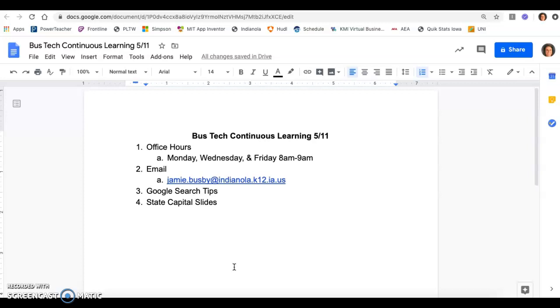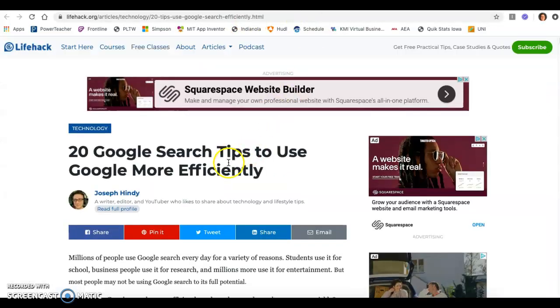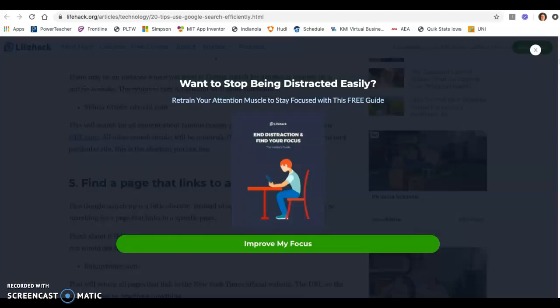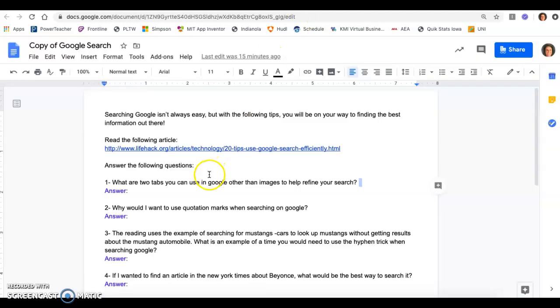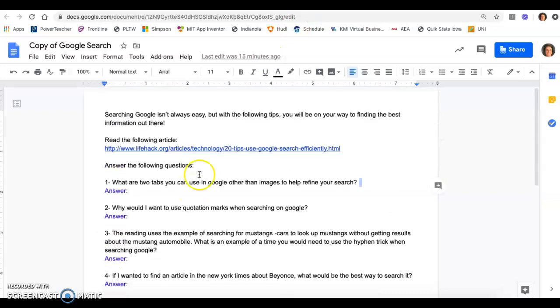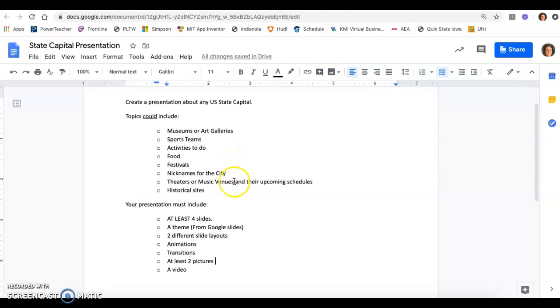What we're going to be working on this week is doing a little bit of research. So first thing I'm going to have you do this week is this Google search tips. So you're going to read this article, 20 tips about Google searching, and you'll complete this assignment. Just 8 simple questions. And hopefully that will help you do research for our slides this week.